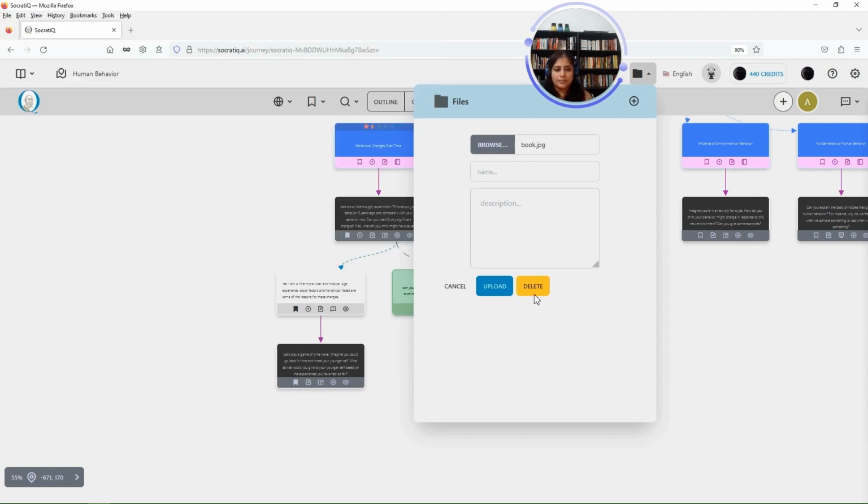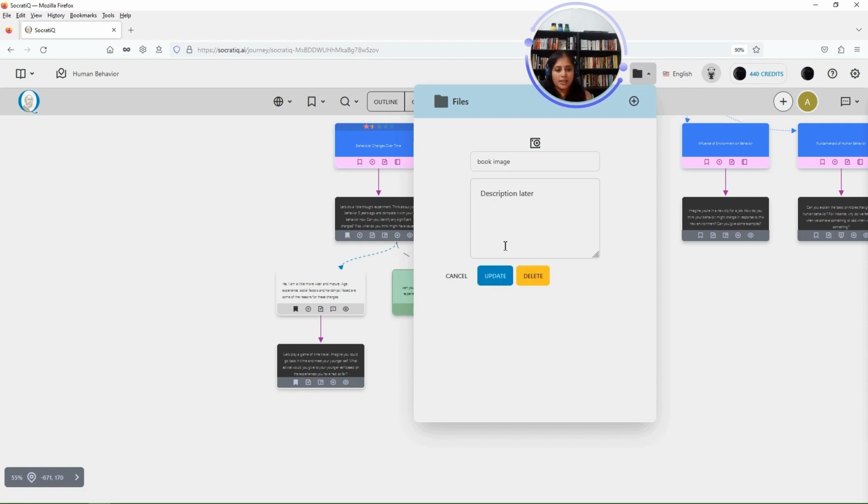And you can say book image and add the description, and you can upload it.